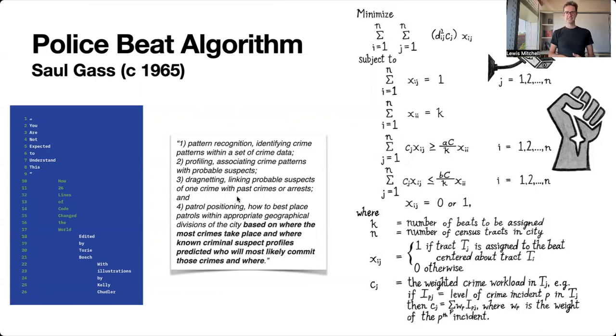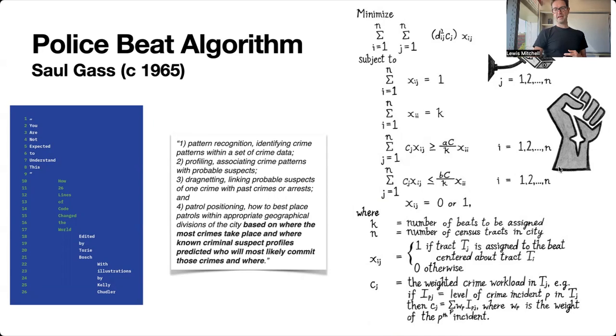so linking suspects of a crime with past crimes, and patrol positioning. This was positioning police patrols based on where most crimes have taken place. That's the input data, and known criminal suspect profiles predicted who will most likely commit those crimes and where. So it's an algorithm based on historical crime data, taking in data from demographics and things like this. You can imagine how this can go horribly wrong, and it does.